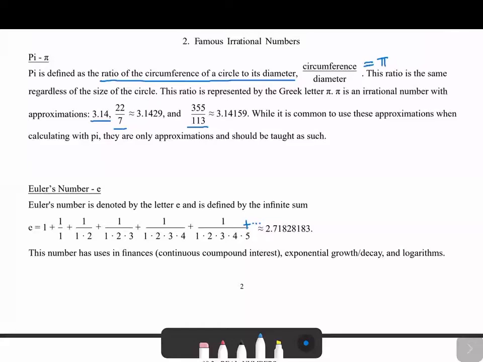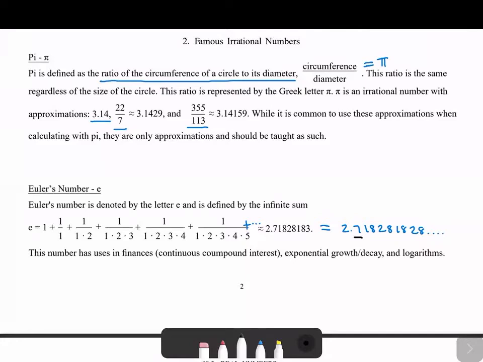So if you do this infinite sum, you can approximate e. So e is approximately equal to 2.71828183. What it's actually equal to is what I wrote in the first video, 2.718281828, and the 1828 just keeps repeating forever. This isn't a repeating decimal though, because of this 7 right here. Because this 7 isn't part of the repeating part, this is not a repeating decimal. And that is what makes it irrational.